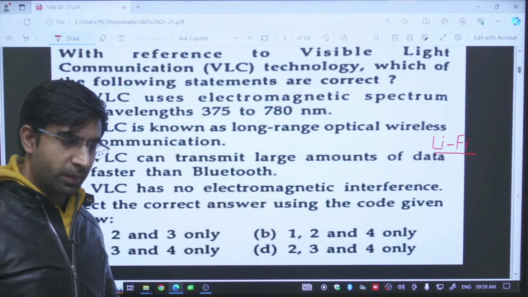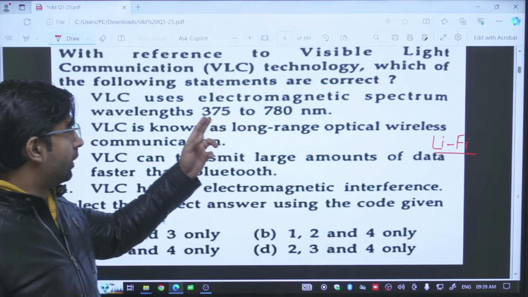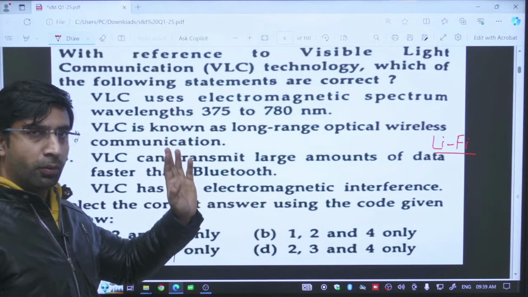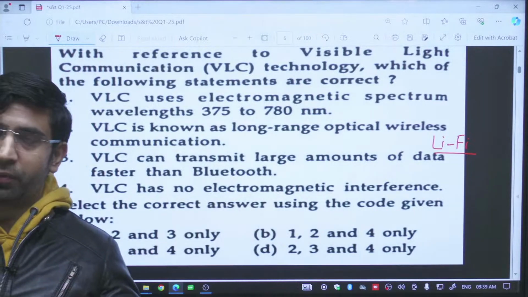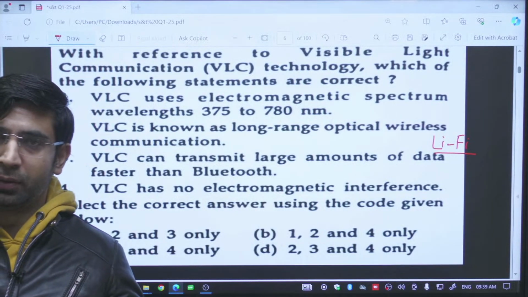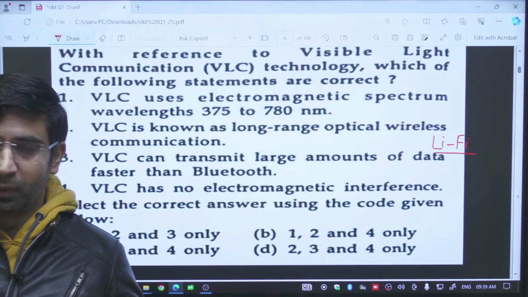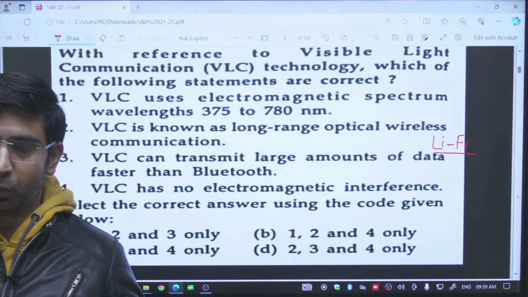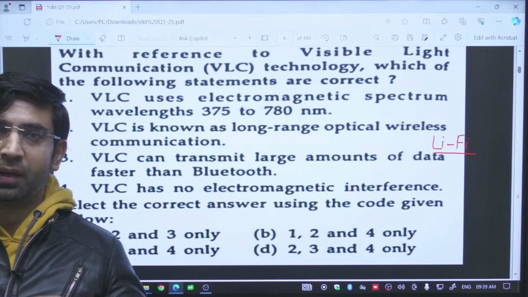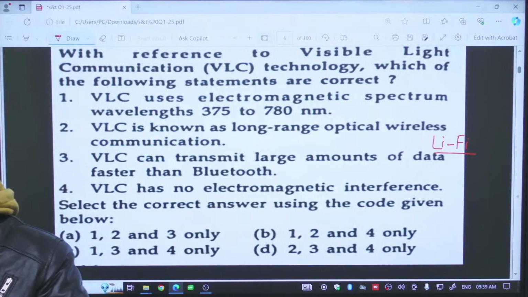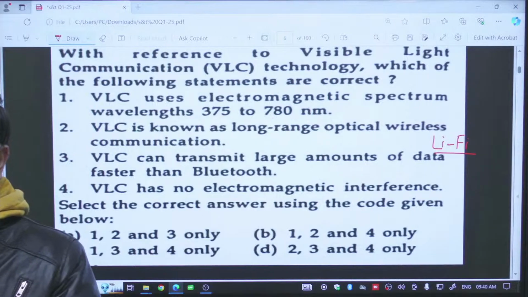So by this way, this is also true that VLC can be a technology for data transfer. What he found, the speed of data transfer is very high when you are using visible light. It can be around 224 Gbps. 224 Gbps is much more than the available wireless technologies like Wi-Fi Direct, Bluetooth, clear.